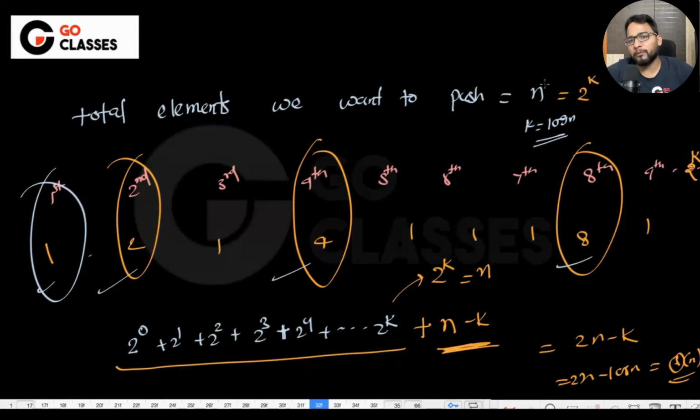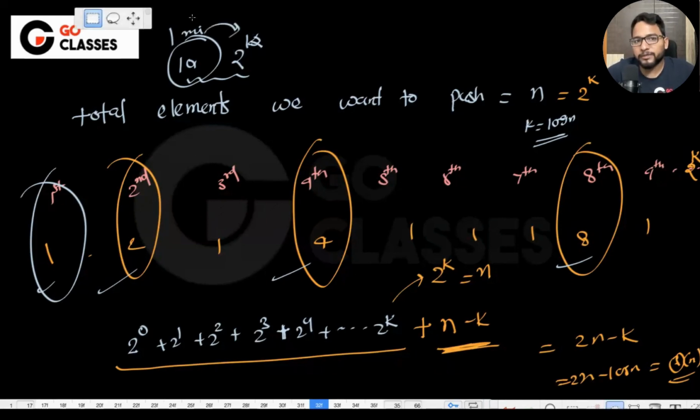Even if it is very large, 10,000, 1 million or whatever, we will take 2 power k such that it is very close to n. Since it is the asymptotic sense, it won't matter, because we are anyway talking about a large number. You cannot say that your large number is just 1 million. I will say, okay, your large number is 1 million, but I'm doing my calculation for an even slightly larger number, which is a little larger than 1 million. Because we are doing asymptotic analysis.